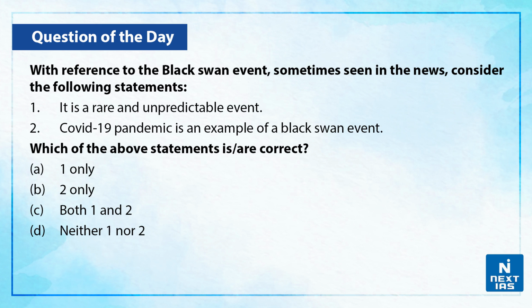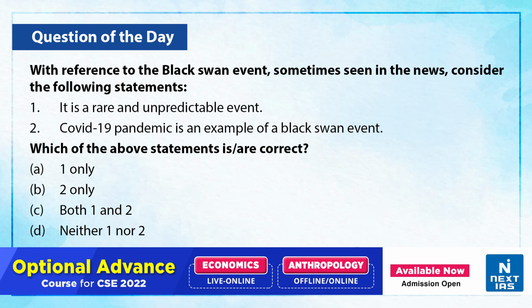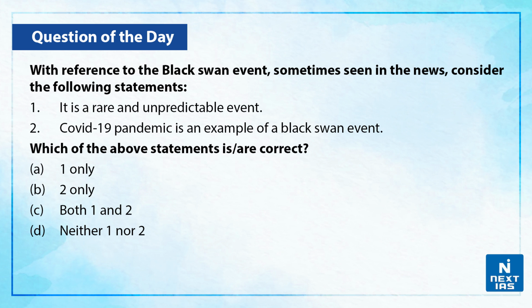Now, let us take up a practice question on this topic. With reference to the black swan event, sometimes seen in news, consider the following statements. First, it is a rare and unpredictable event. Second, COVID-19 pandemic is an example of a black swan event. Now, which of the above statements is correct? You can write your answers in the comment section below.